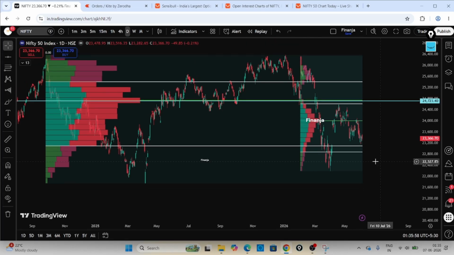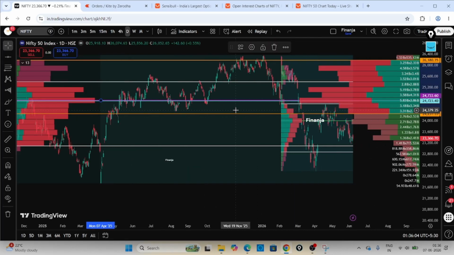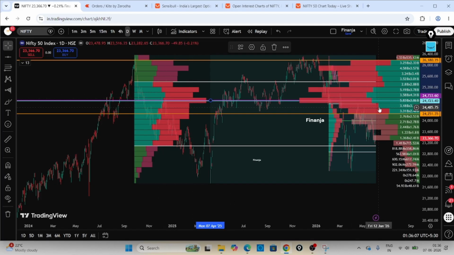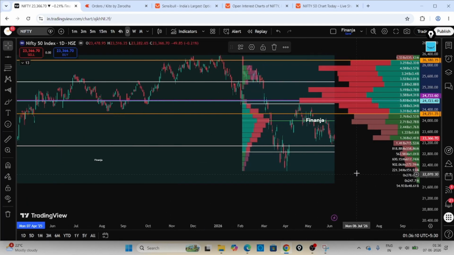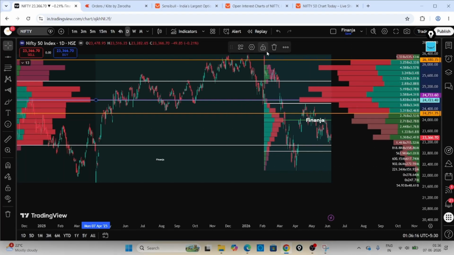Now let me just take an anchored volume profile from here. You can see for this one, both anchored volume profiles are aligning here. This POC is aligning, and the value area high, VAH, and VAL are also matching here.